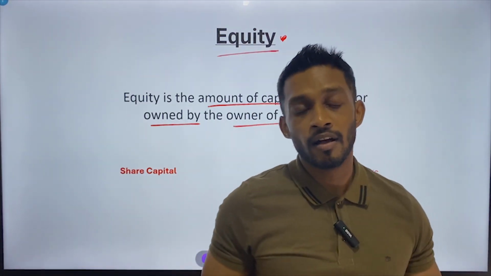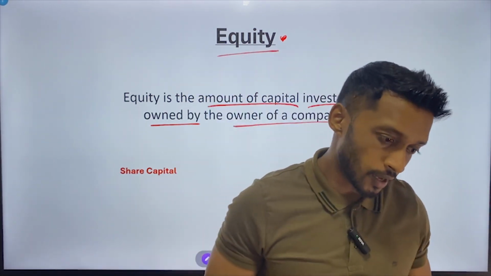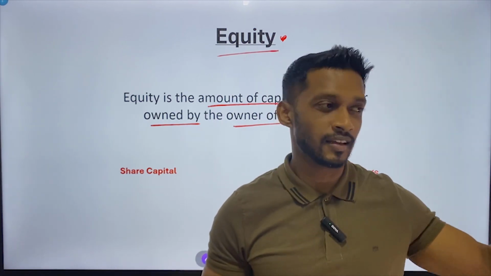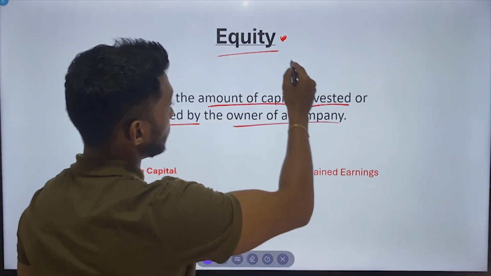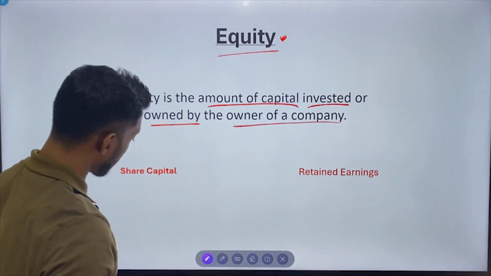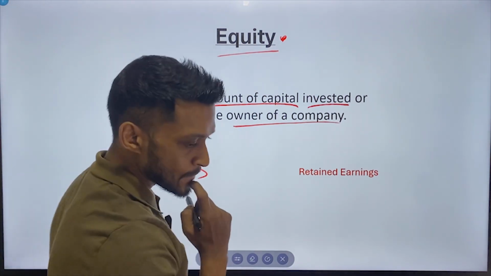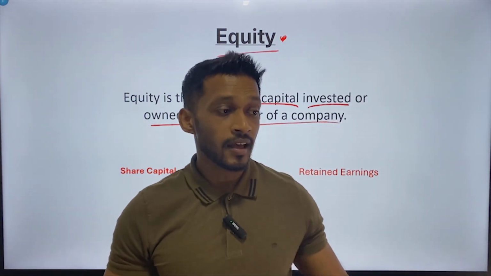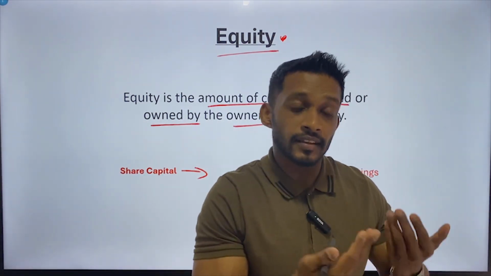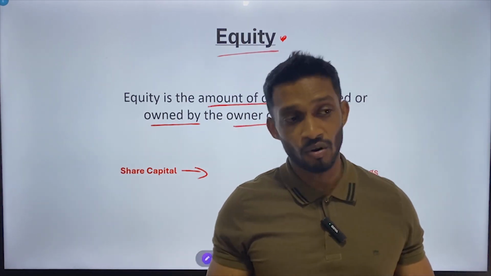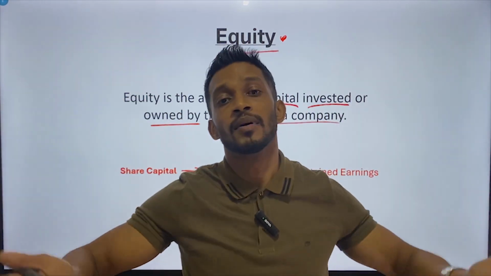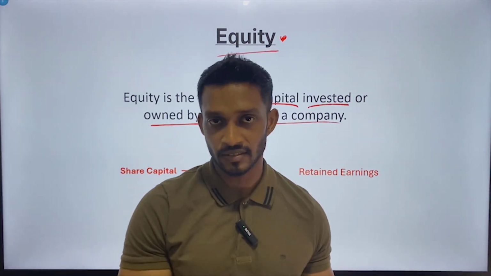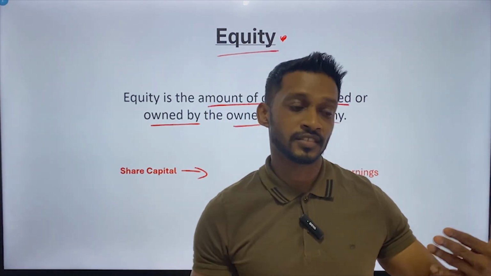When it comes to the balance sheet, we'll show you in coming videos. Under the equity category in the balance sheet, we can identify share capital. Most PLC companies, listed companies, if they have financial difficulties or want to find some finance, issue shares. It can be ordinary shares or preference shares.